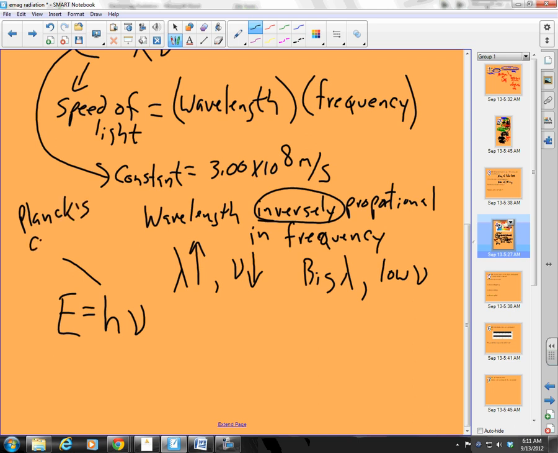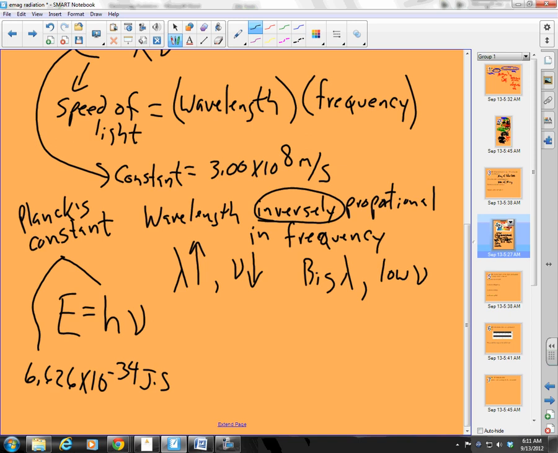We'll learn more about Planck soon enough. That is a number you really don't have to know, but we can say it. It's 6.626 times 10 to the minus 34 joule seconds. Now, do you need to know that? No, you don't need to know that.